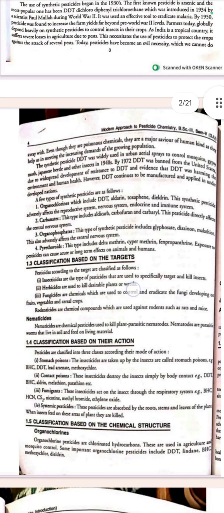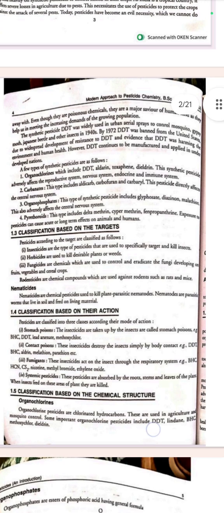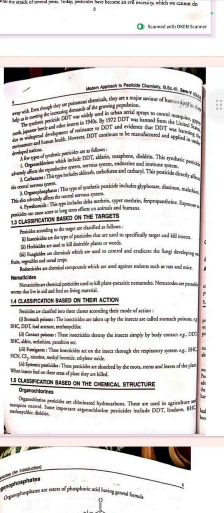The synthetic pesticide DDT was widely used in urban aerial sprays to control mosquitoes, gypsy moths, Japanese beetles, and other insects in 1940. However, DDT continues to be manufactured and applied in underdeveloped nations. A few types of synthetic pesticides are as follows.